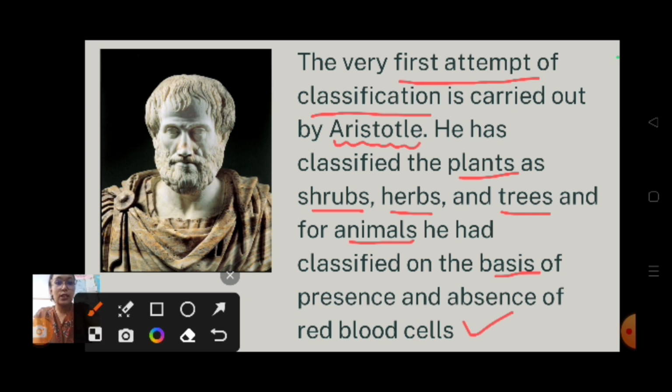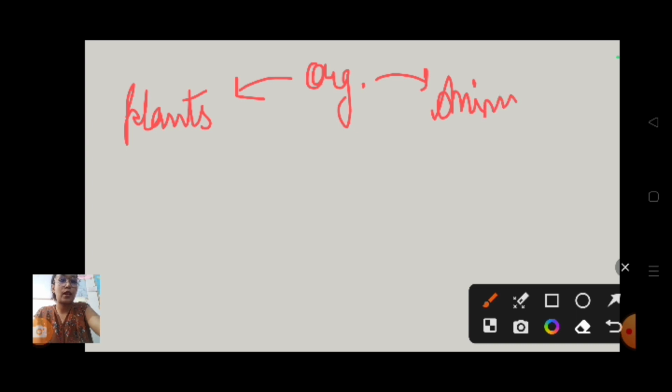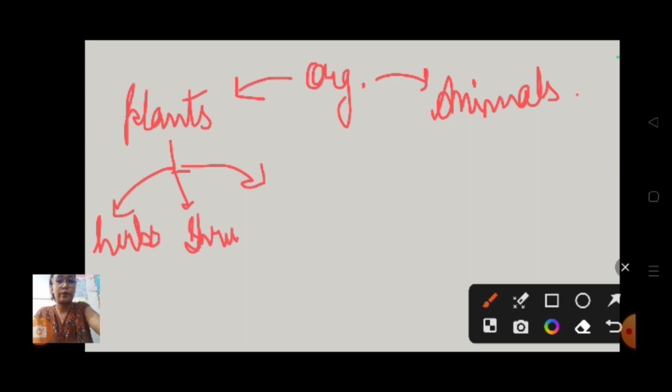So Aristotle classified organisms into 2 different categories, that is, first plants, then animals. And plants he categorized into 3 different categories, that is herbs, shrubs and trees.